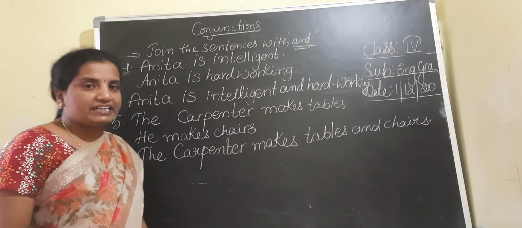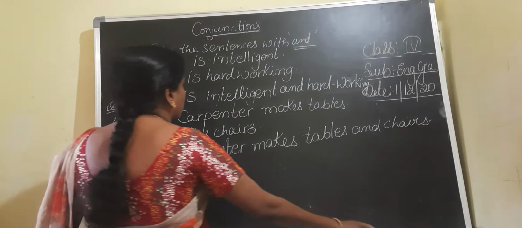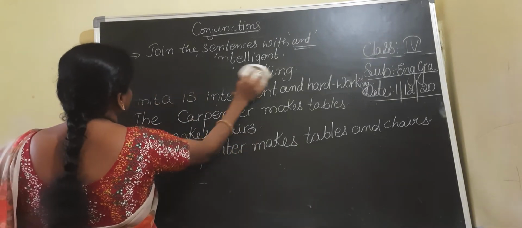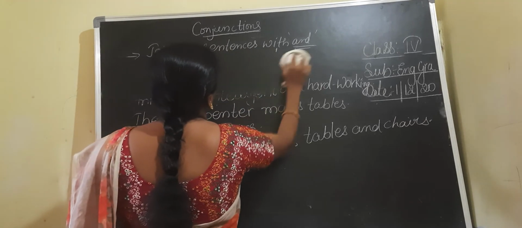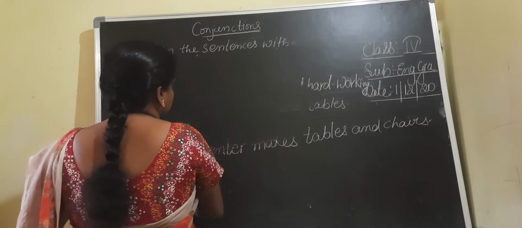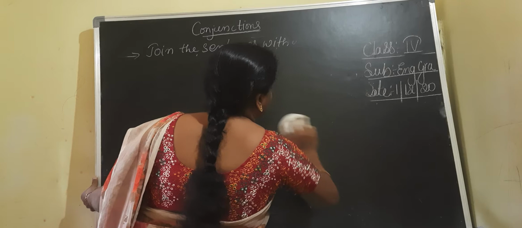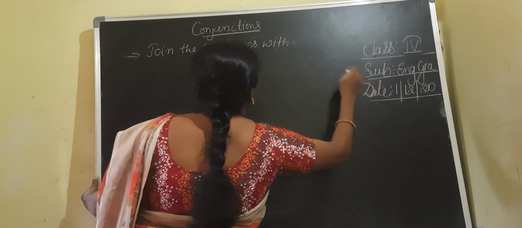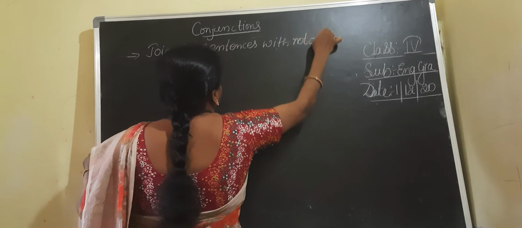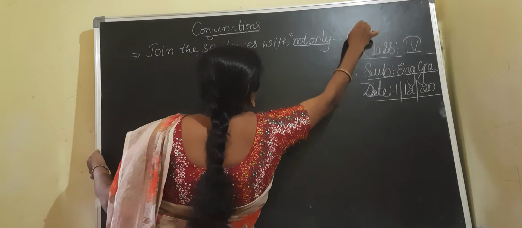Next, children, let us discuss how to join the sentences with 'not only but also'. Compound conjunction: not only, but also. Join the sentences with 'not only but also'.